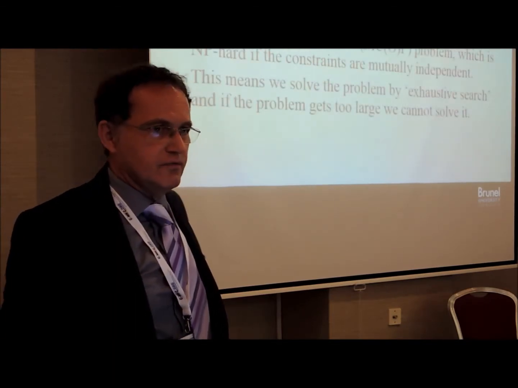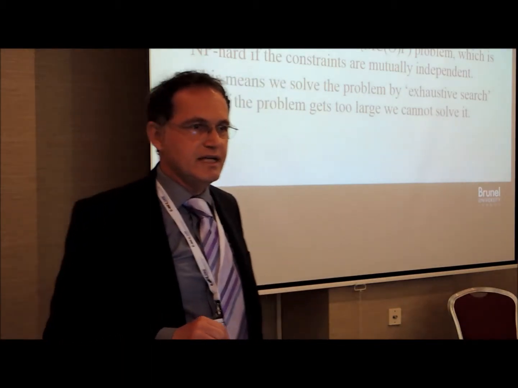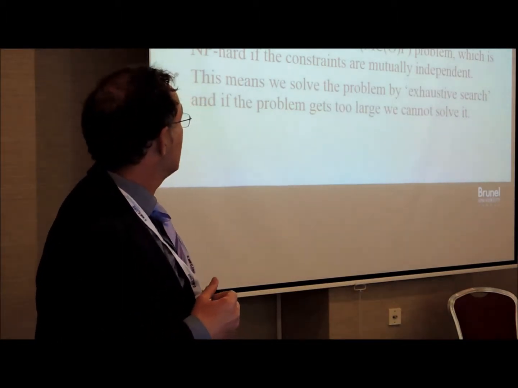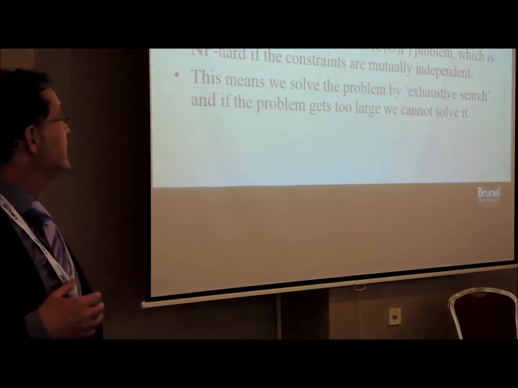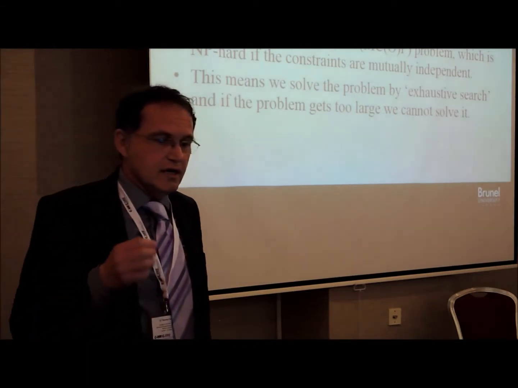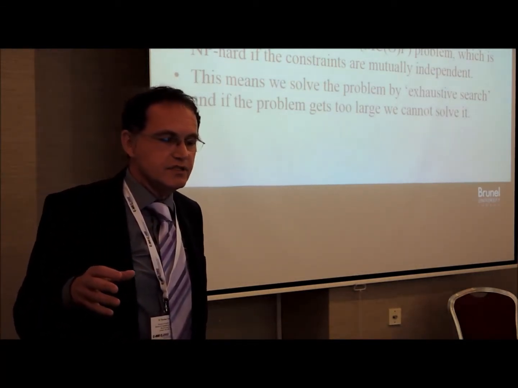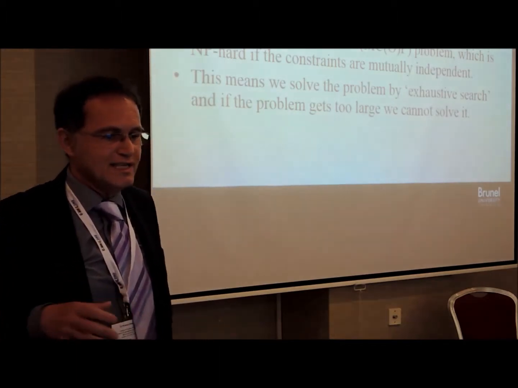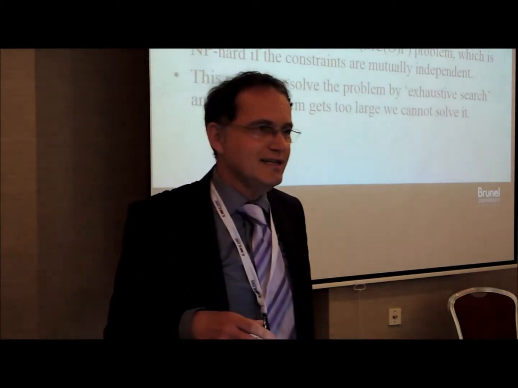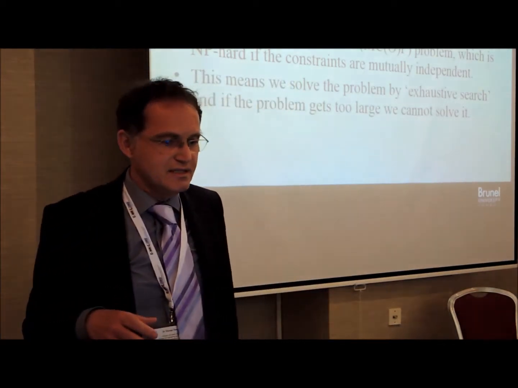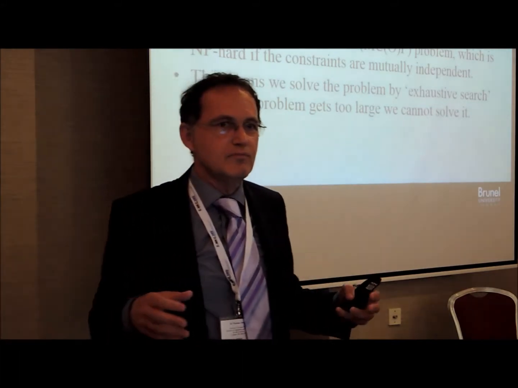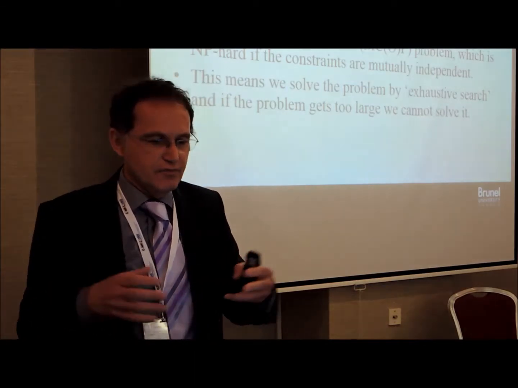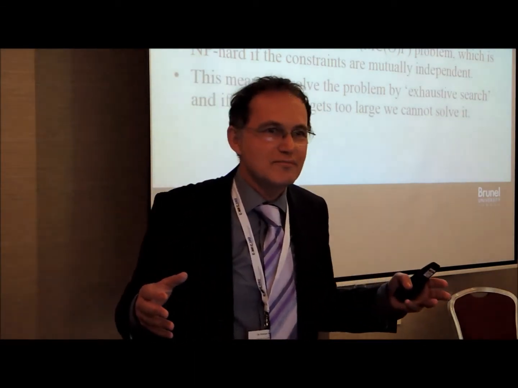Now, our papers do tend to be very technical, so what I'm trying to do is get across the essay concepts we use. So, identifying feasible routes in a multi-hop vehicular network, subject to multiple quality of service constraints, is in fact a multi-constrained optimal path problem, which is NP hard if the constraints are mutually independent. Now all that mouthful means is, if we try and solve the problem by what we call exhaustive search, trying every possibility, if the problem gets to a decent size, we can't solve it. Okay?